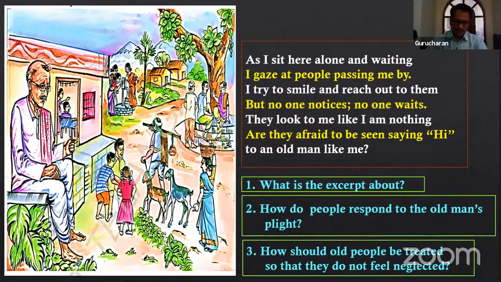How should we treat them? What is our part as children, as elders? How should we treat them? Any guesses from you? Children? Yes, good. We should keep in touch with them. We should talk to them. We should greet them regularly. They should feel that we are with them. We are supporting them. They should have this kind of feeling. This is what they expect, old people.